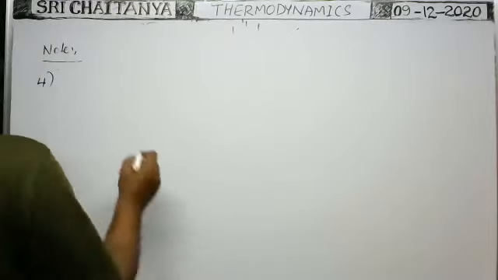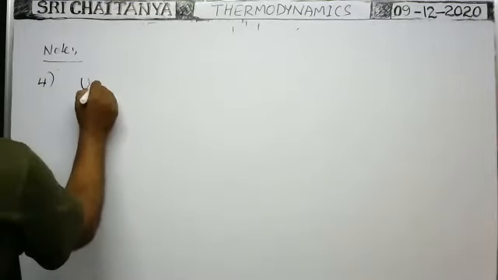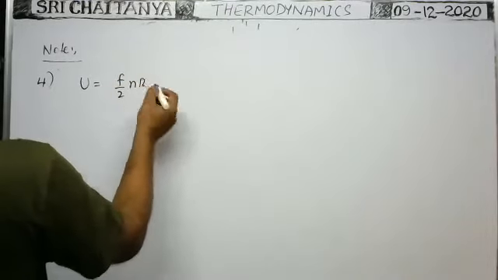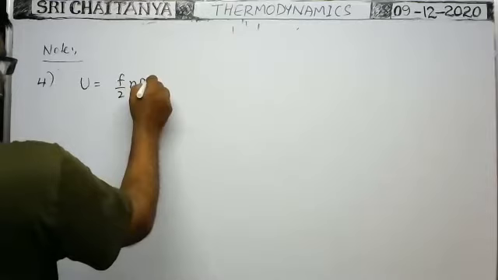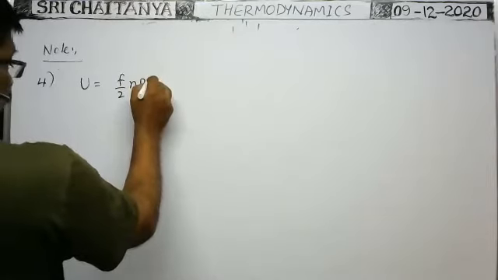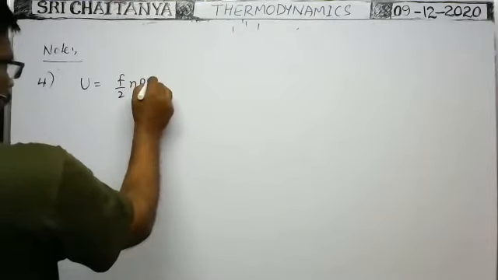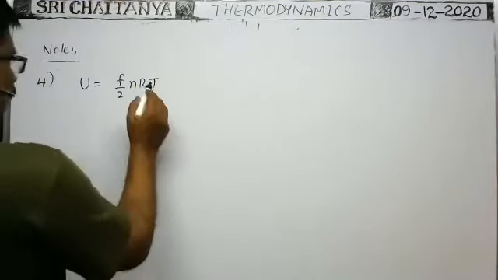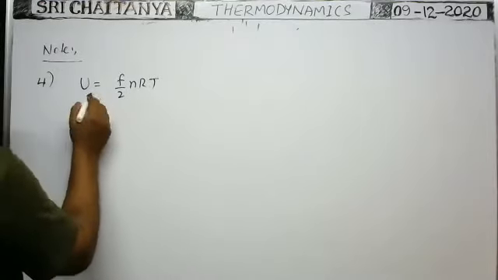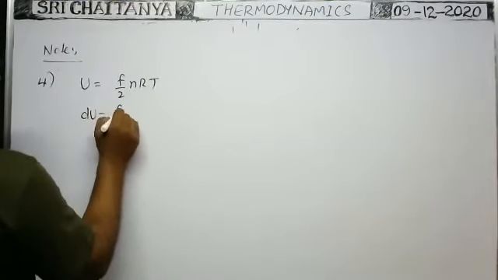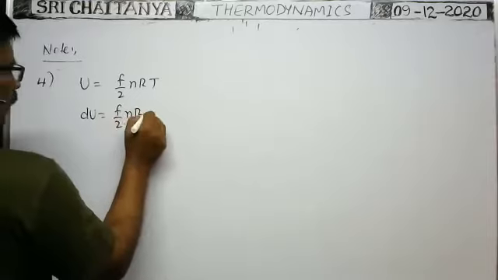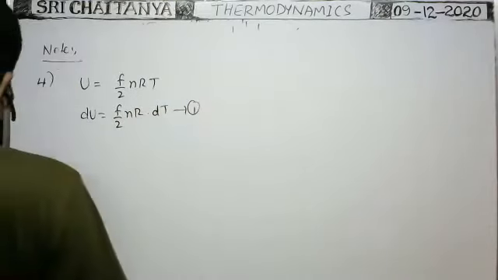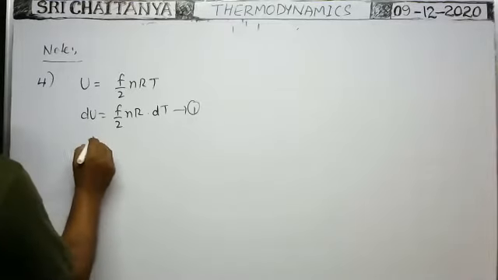We know the internal energy of the gas is equal to F by 2 nRT, or F by 2 nKT also we can write. Because of a change of temperature, suppose there is a change in energy, say dU. Then dU is equal to F by 2 nR into dT. This is equation 1.